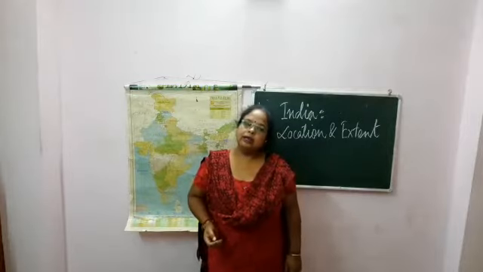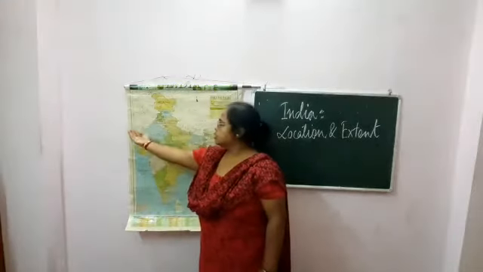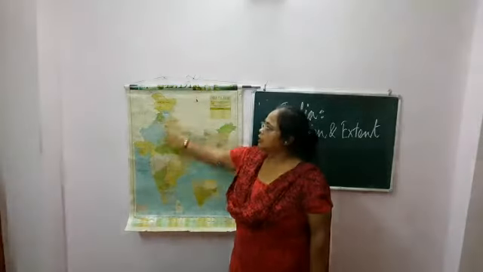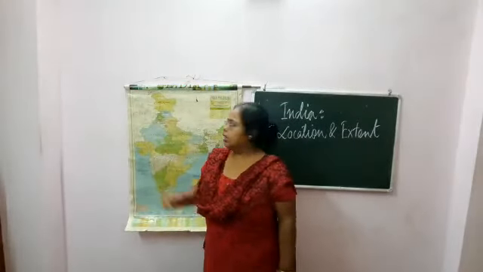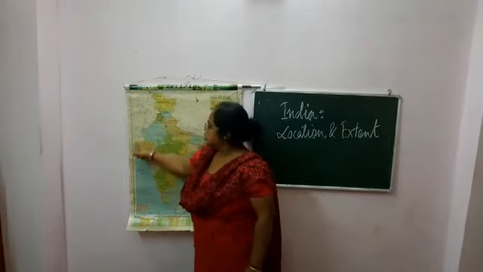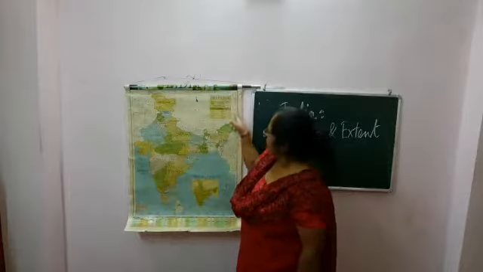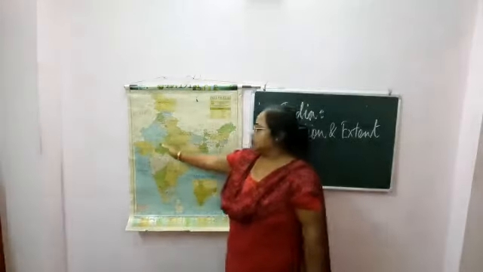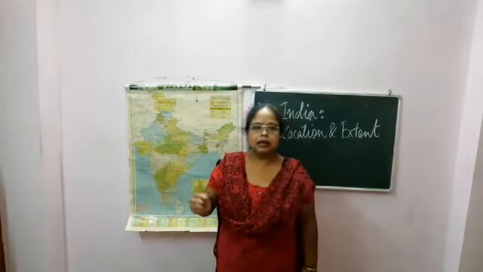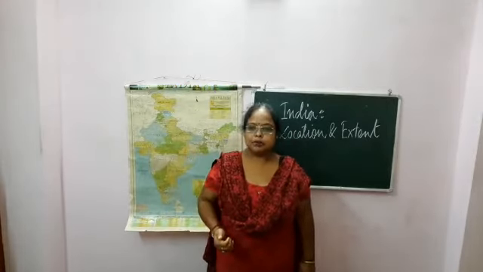Now, the longitudinal extent, from west to east. This is the western side, this is the eastern side. India's longitudinal extent is 68 degree 7 minute east to 97 degree 25 minutes east. Both are east because India is in the eastern hemisphere. So India is in the northern and eastern hemisphere.